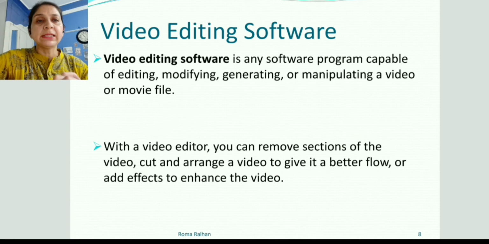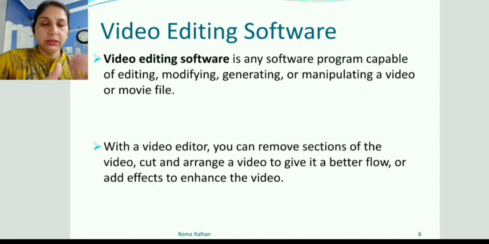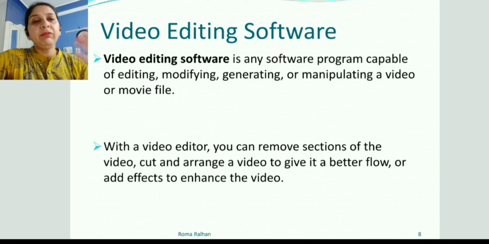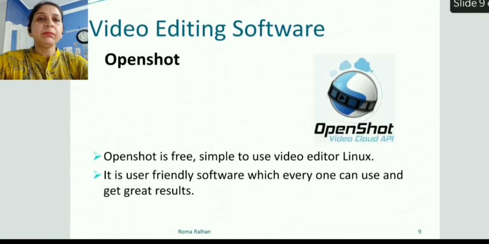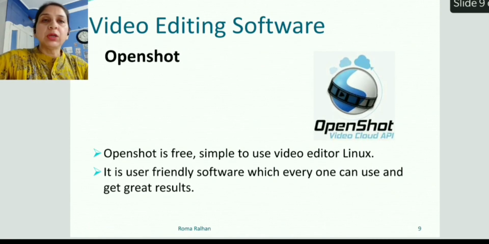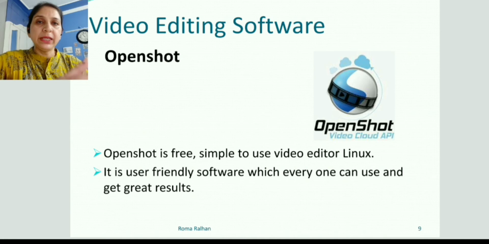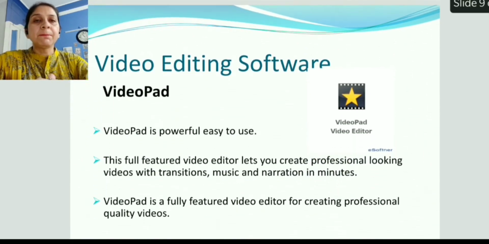With this we can remove sections of a video, cut, just like we talked about in audio, and we can cut and arrange a video to give it a better flow, and in the end we can also add effects to enhance that video. So first is OpenShot video editing software. It is again free. It is very simple to use. It is user friendly software, like you can easily learn how to use it and get better results.